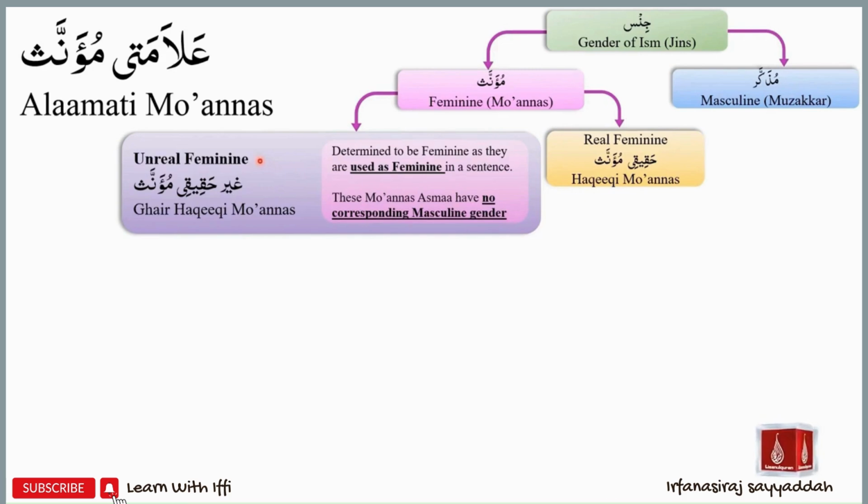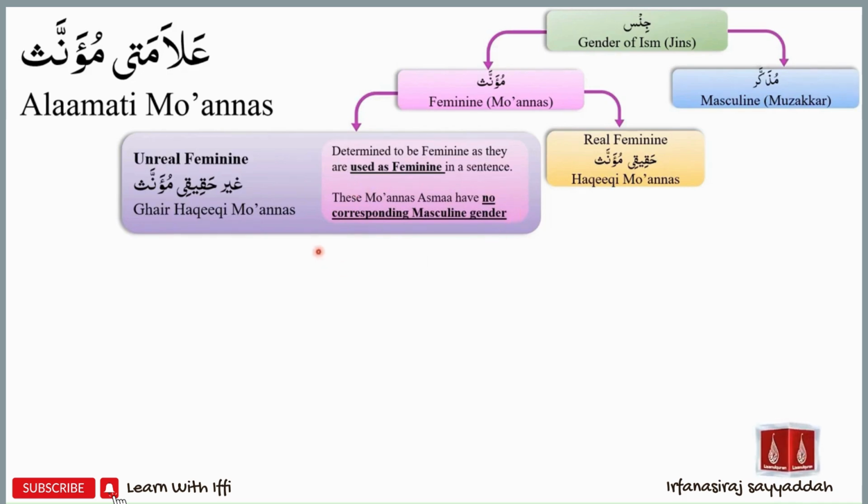Unreal feminine asma are called unreal because they are not like the typical feminine asma such as mother, daughter, sister, girl. Those are all examples of real feminine or hakiki muannas. Unreal feminine asma are called unreal because they will be used as feminine in a sentence. These muannas asma have no corresponding masculine gender.